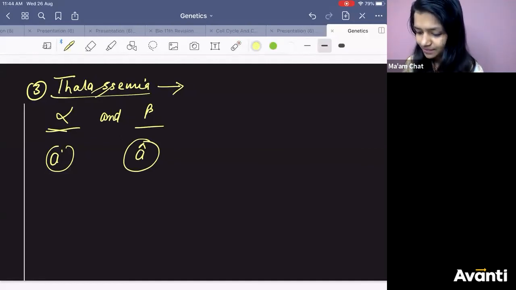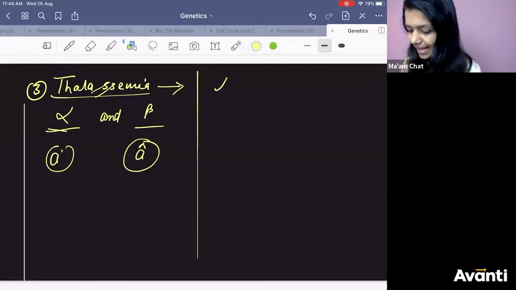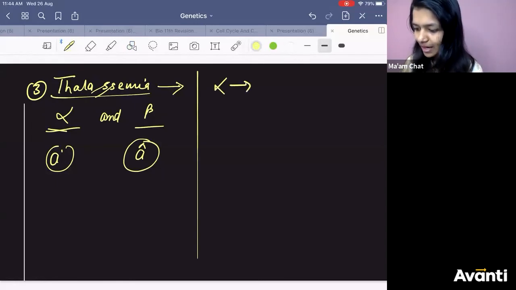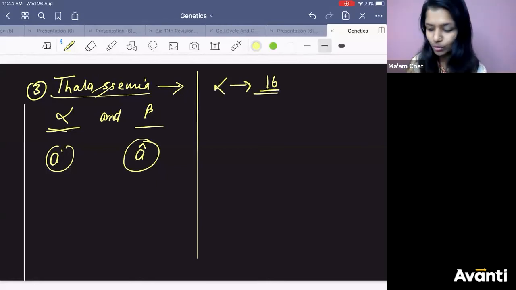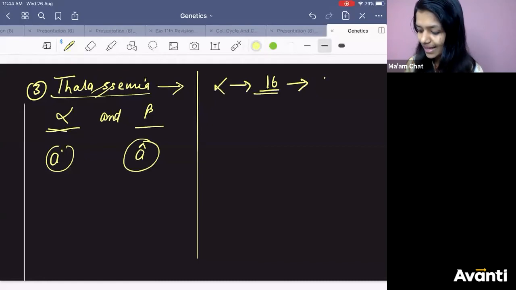Alpha thalassemia occurs on chromosome number 16. Why is it called alpha? Because there is a defect in the alpha chain of hemoglobin.